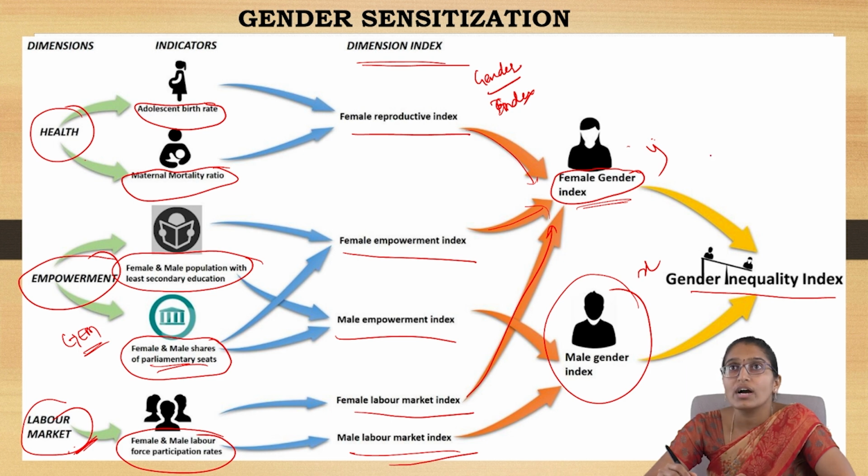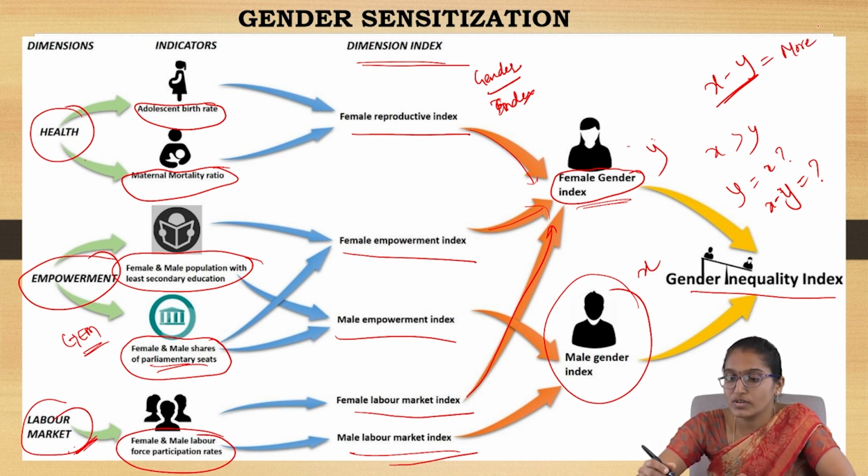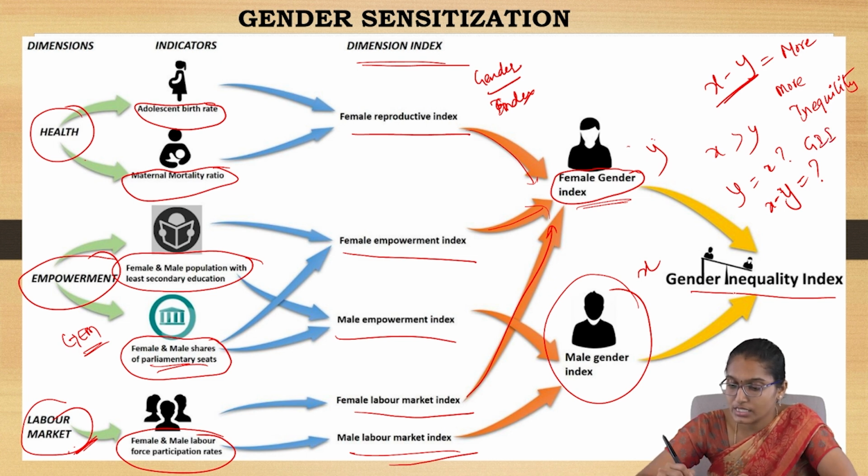So you check whether x is more than y, or y is equal to x, or what is the difference between these two. If x minus y is large, it means the difference between male and female is much more. That means more inequality. This gives GII, that is the gender inequality index.